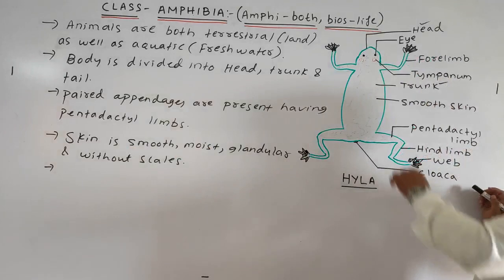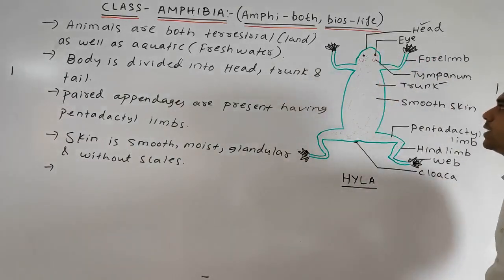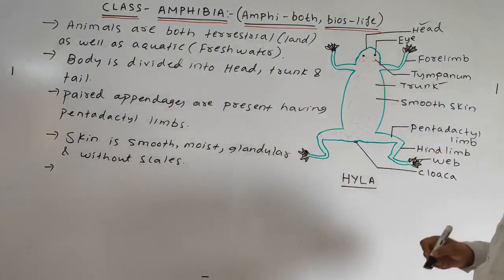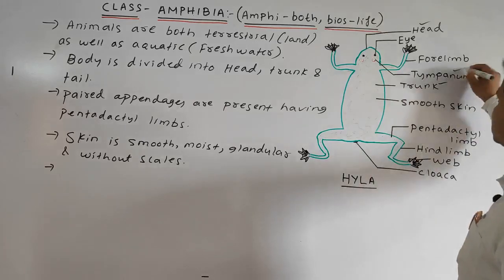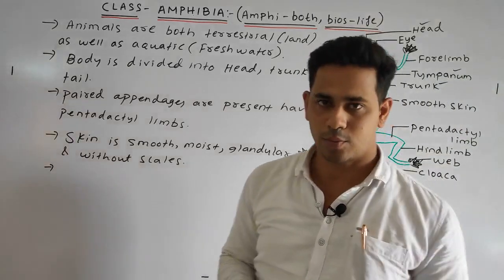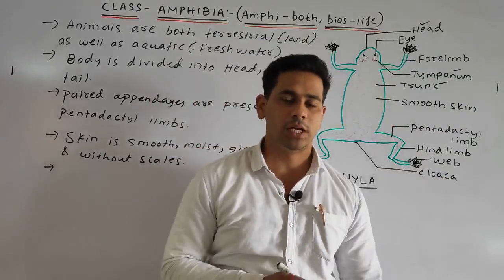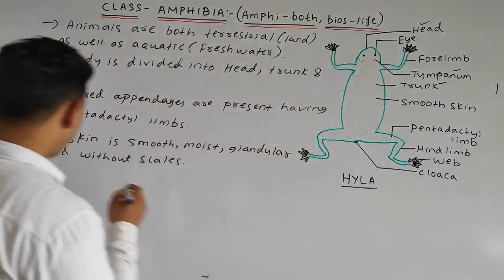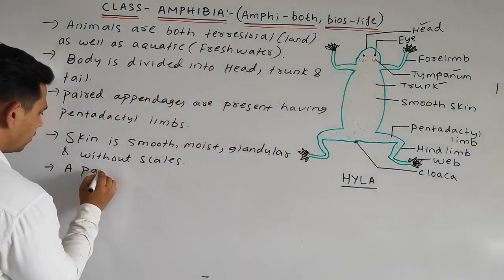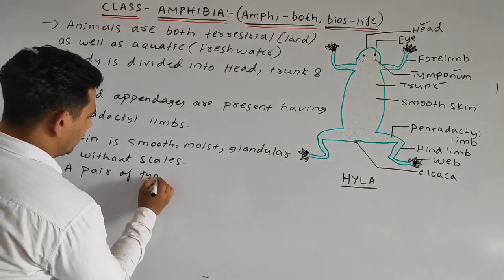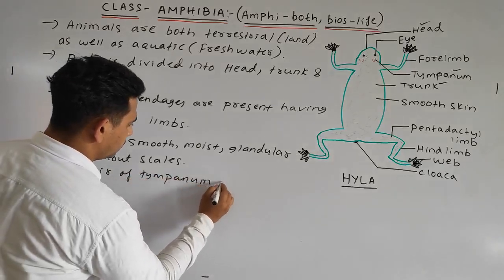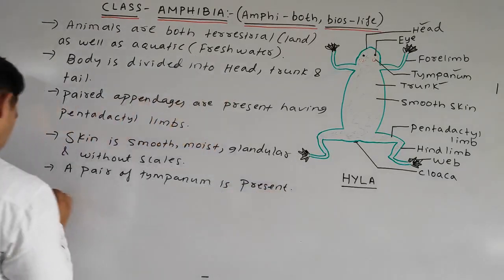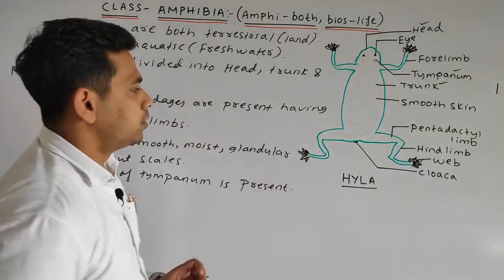Next point: you can see here a red, oval-like structure, the tympanum, which is generally present. The tympanum is concerned with the hearing purpose; it helps in hearing in amphibians. So we can write: a pair of tympanum is present.